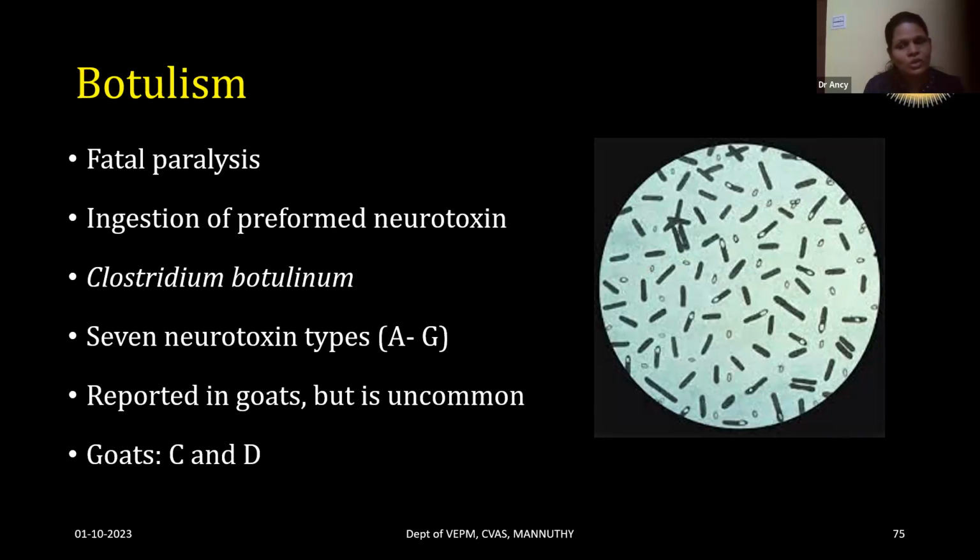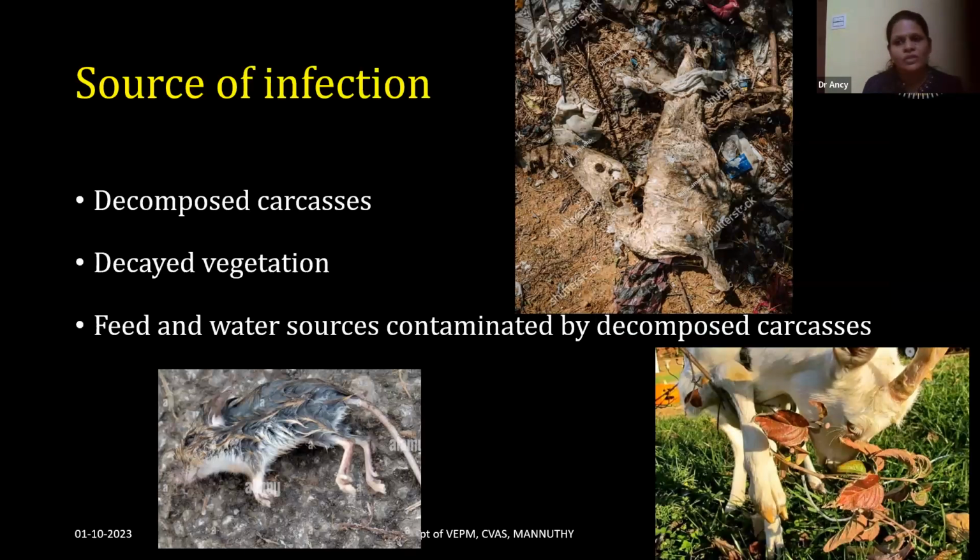The disease is caused by the Clostridium botulinum organism, which is a gram-positive, rod-shaped, spore-forming organism. There are 7 neurotoxins produced by Clostridium botulinum, from A to G. This disease is reported in goats, but it is really uncommon. The toxins that are elaborated in goats are the C and D toxins. The source of infection for this disease is decomposed carcasses and decayed vegetation.